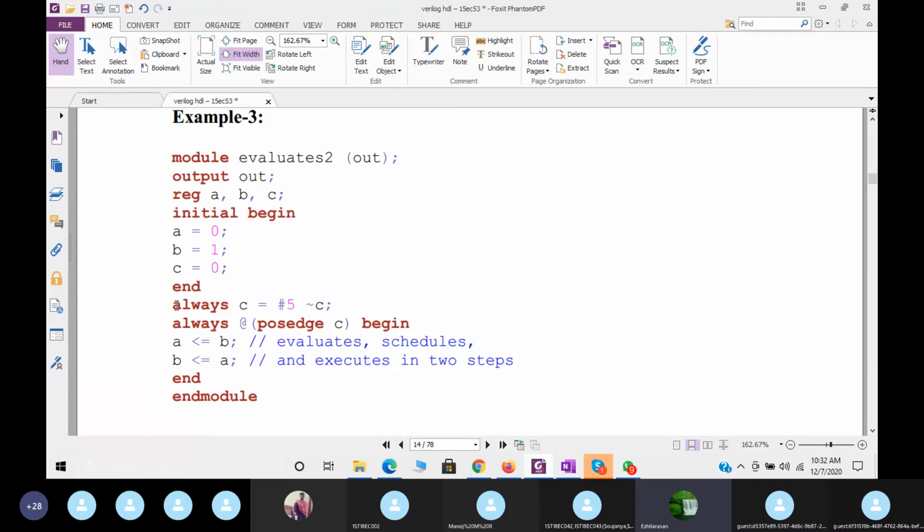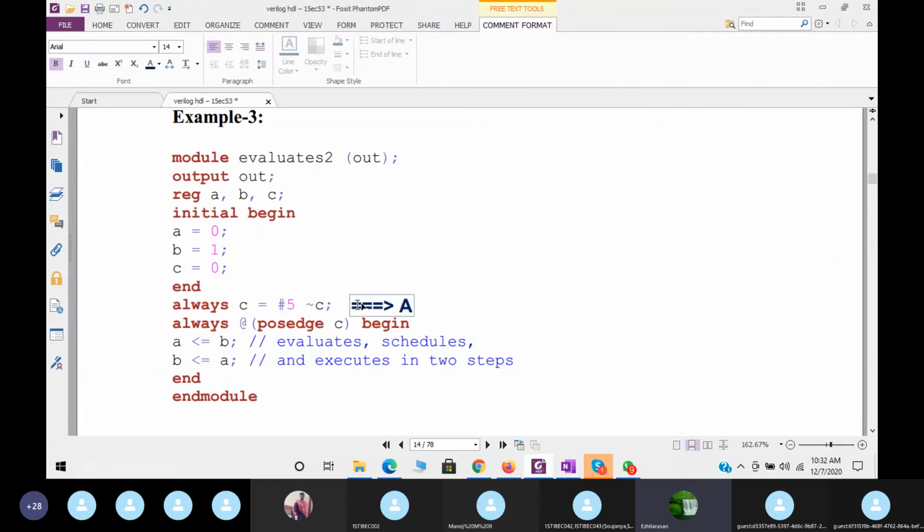Now write the statement: always C is equal to delay 5, inverter of C. So what is the meaning of that? First, always at time 5, C will be inverted. The same statement will be equivalent to this.